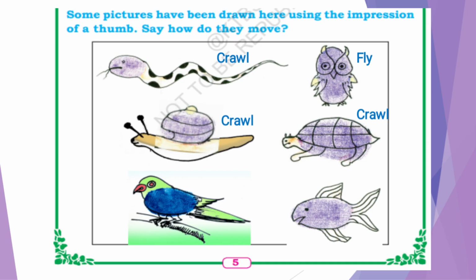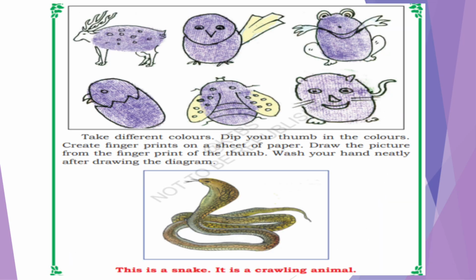Next is bird, that is sparrow. How does it move? It flies. Like owl, the sparrow also flies. This is fish. What does it do? Fish stays in water. Then what will it do? It will swim, right? Next, it is deer. What does it do? It walks, right? It walks.